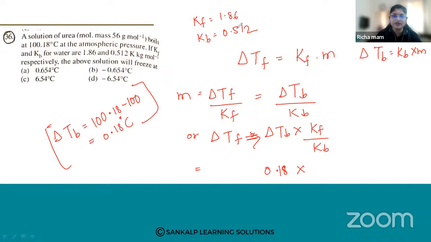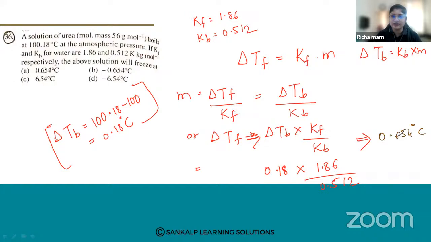Put the value of Kf, 1.86, divided by Kb, 0.512. See how much you're getting. Ranjita has answered it as B. Others? What value are you getting? After solving this, you have to get 0.654 degrees Celsius. So this is delta Tf.